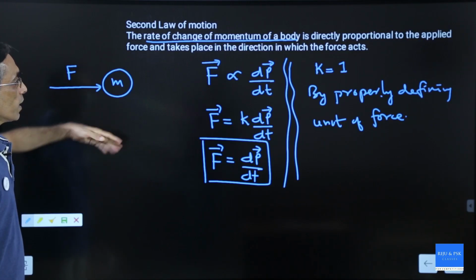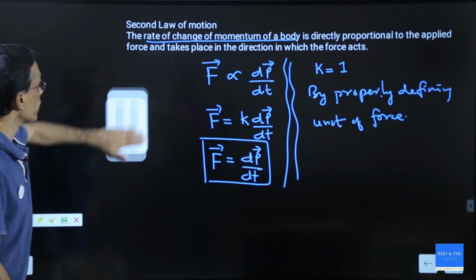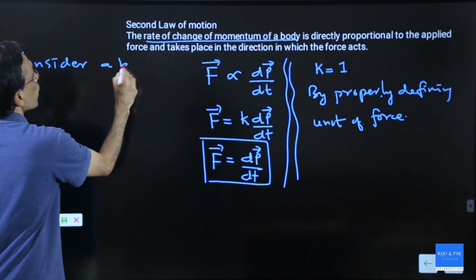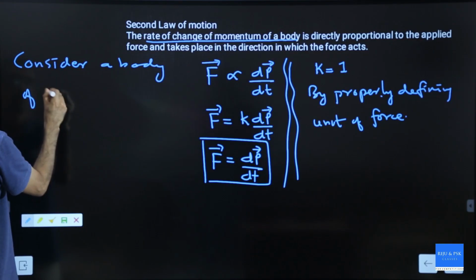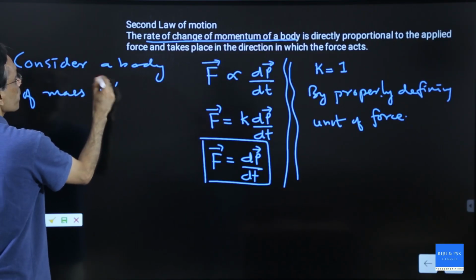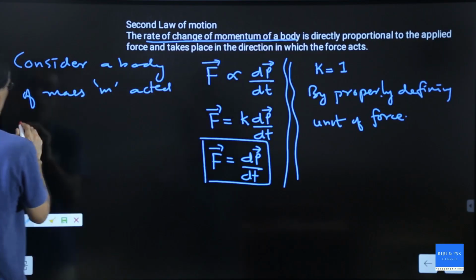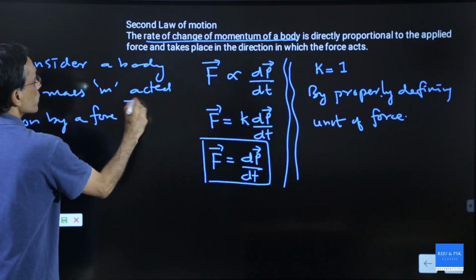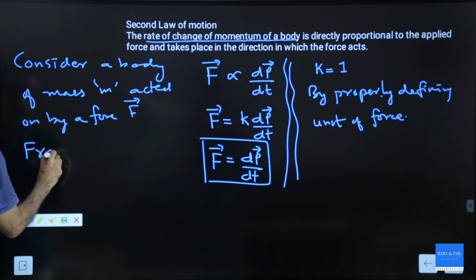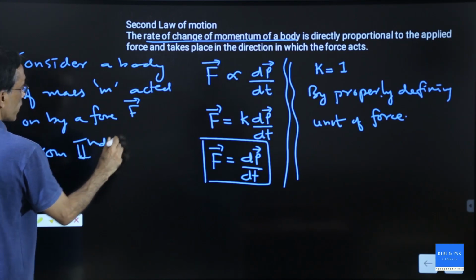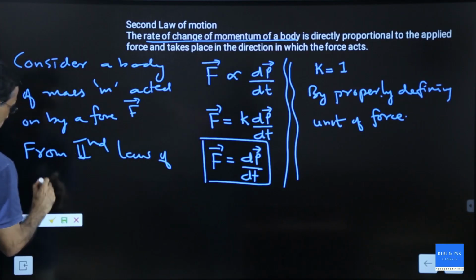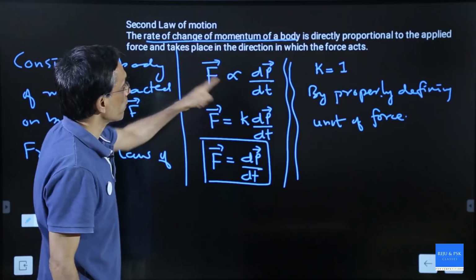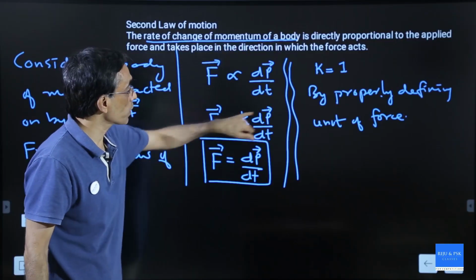If you want to write this, you should write like this. Consider a body of mass m acted on by a force F. From the second law of motion, F proportional to dP by dt, F is equal to K dP by dt.